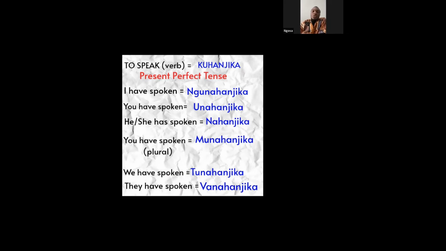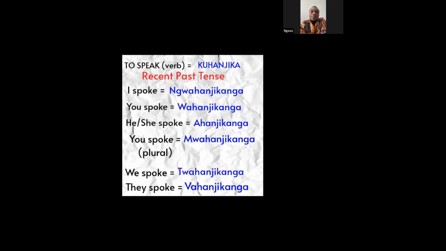So now we are going to look at how we conjugate the same verb in past tense. In past tense, we have two ways of expressing verbs in the Luvale language: the recent past and the distant past tense. Let's look at the recent past, when we're expressing something that just happened. The recent past of the verb to speak, which is kuhanjika.